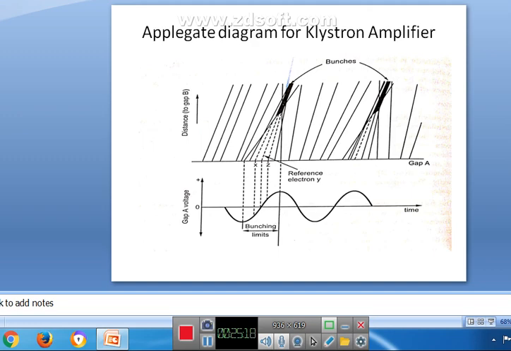So in the absence of gap voltage, both electrons would have continued past the gap with unchanged velocity, and electron X passes gap A slightly before the reference electron, and it is negative going.